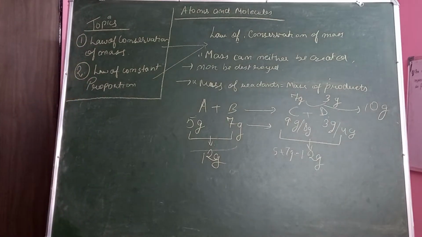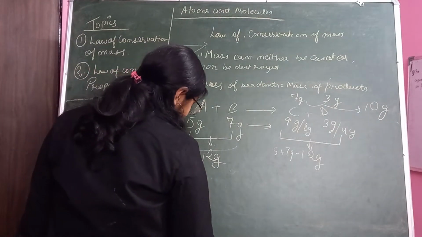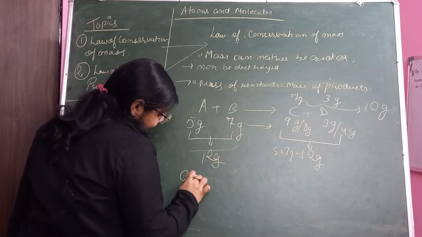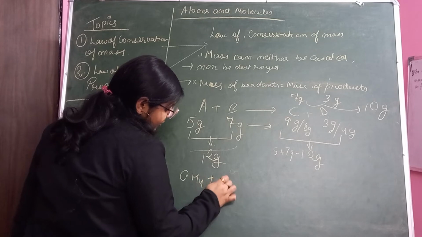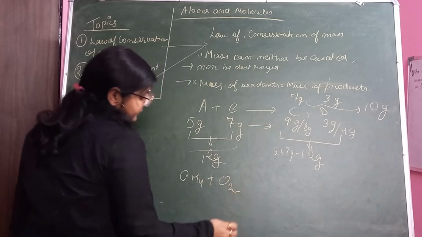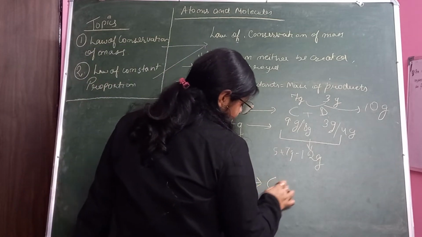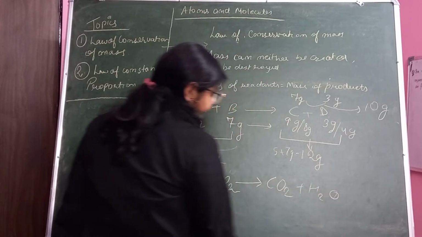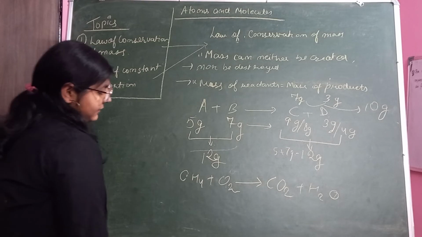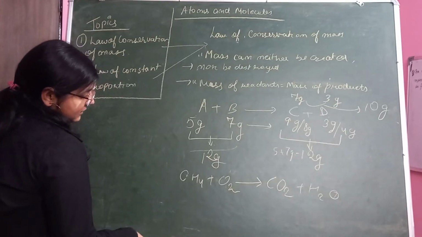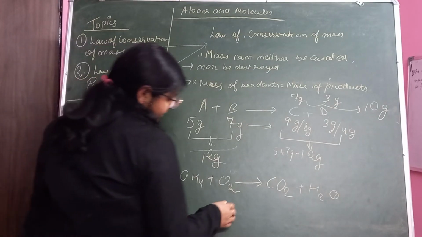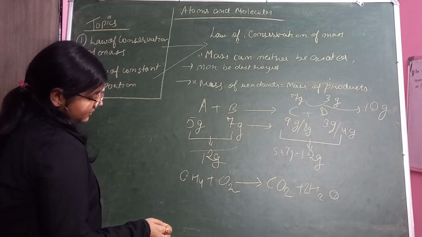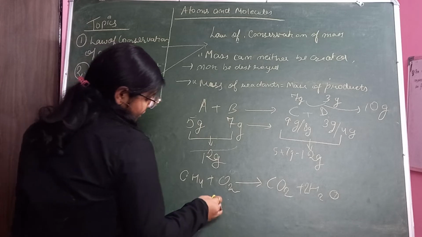फॉर एग्जाम्पल, if there is an equation, say methane plus oxygen, products are CO2 plus H2O. Even if I balance it, how many oxygens are there? 4.